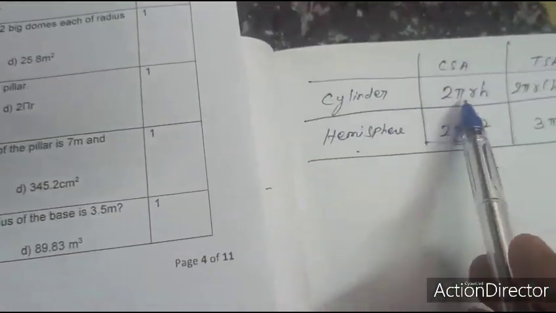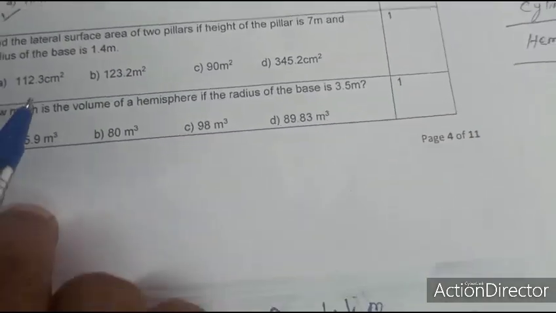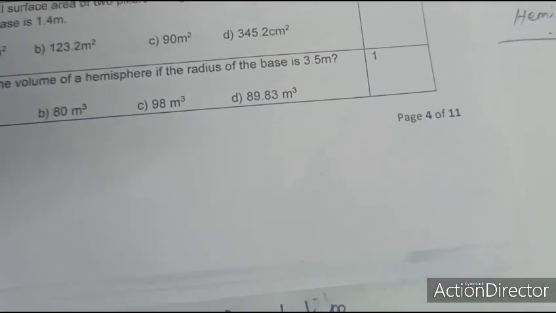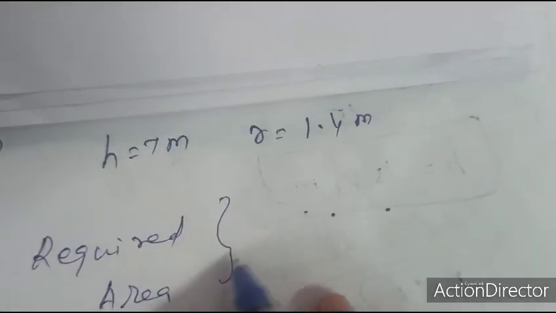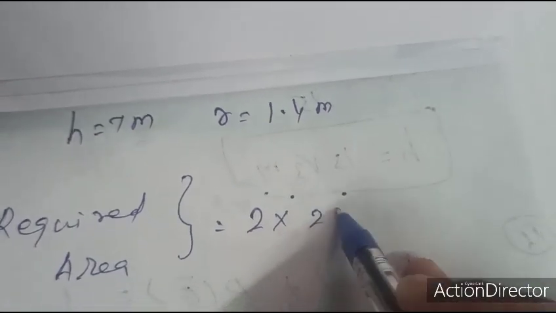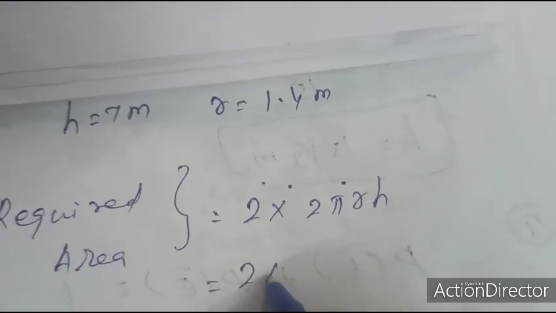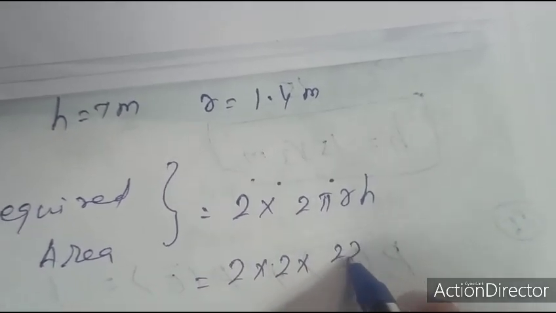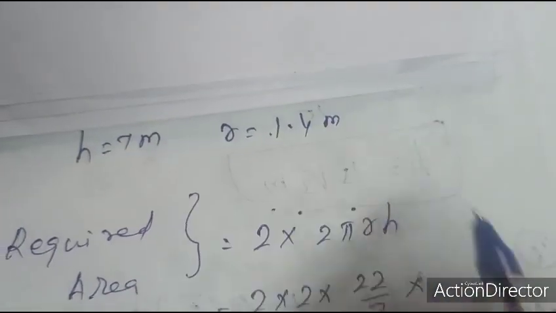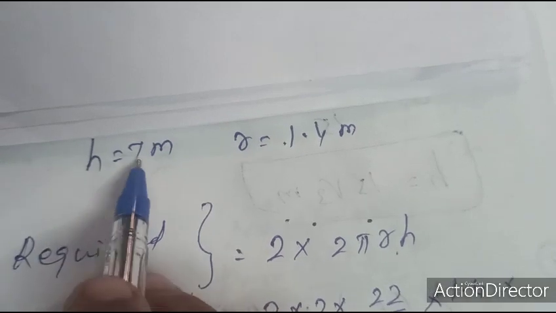The curved surface area of a cylinder formula is 2 pi r h. Therefore, the required area for 2 pillars is 2 into 2 pi r h. Using the formula, 2 into 22 by 7 into radius 1.4 into h value 7.